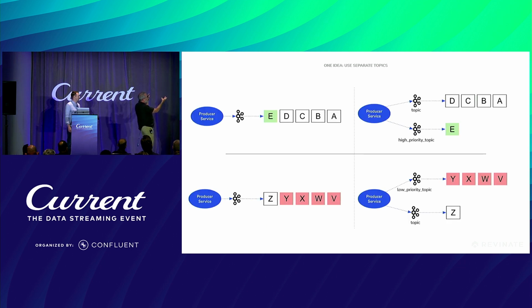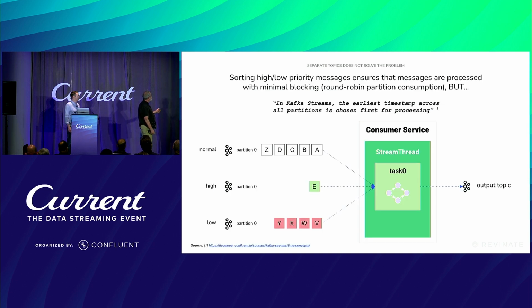So the producer before was producing messages A, B, C, D, E in message order. E is a high priority message, but there really wasn't anything the producer could do about it. But now we've added a high priority topic, so the producer can put E into the high priority topic. Similarly, at the bottom, the producer is able to put the low priority messages into a low priority topic. So what does that get us?